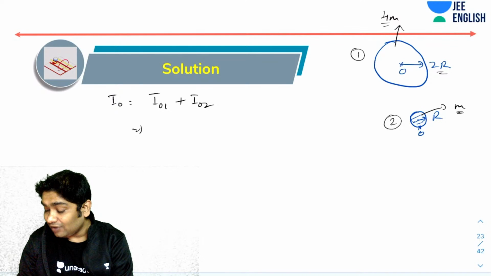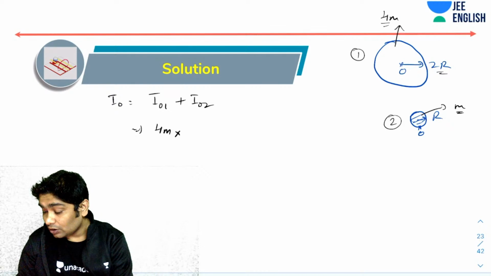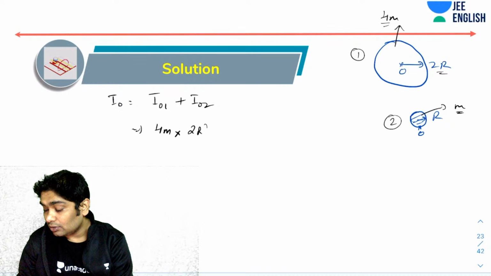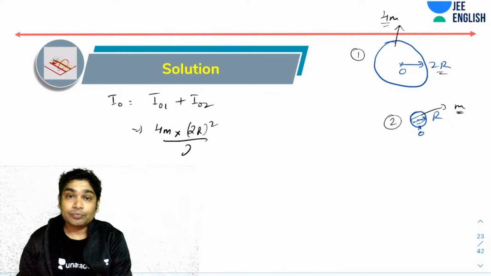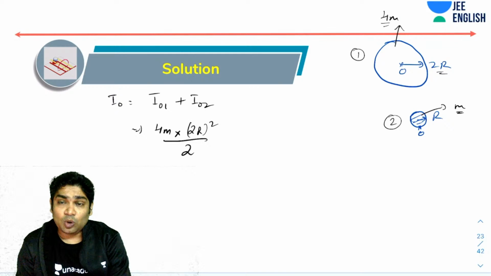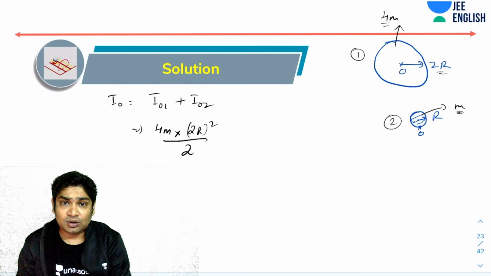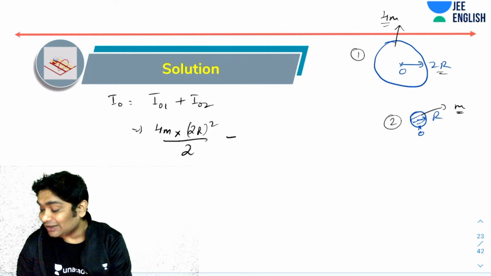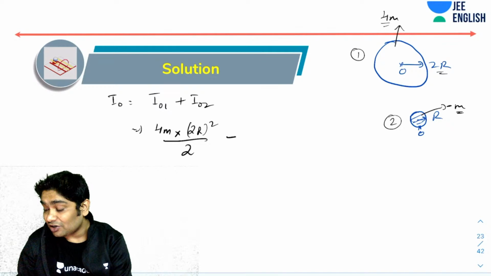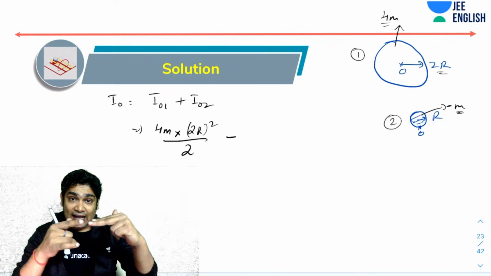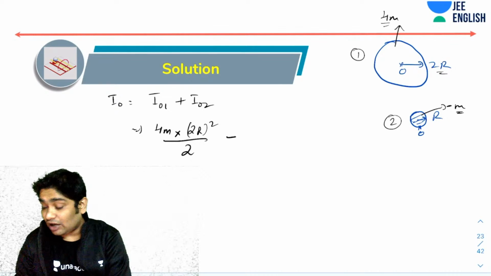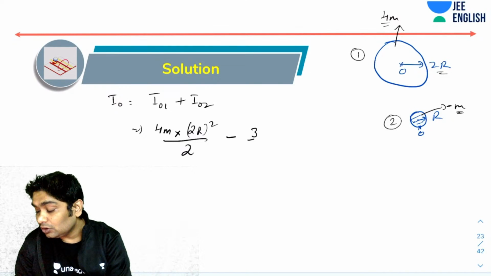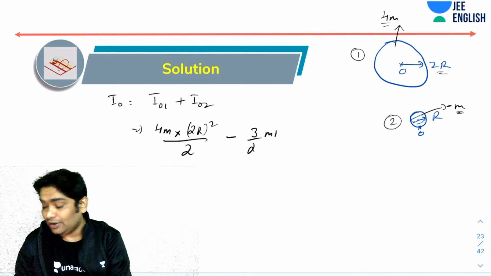So I1 would be 4m into (2r) whole square by 2, because O is the axis passing through the center of mass, and I know ICM is mr square by 2. Then I would have minus m mass, and for the moment of inertia of this, the axis is passing through the edge, so it would be 3 by 2 m r square.